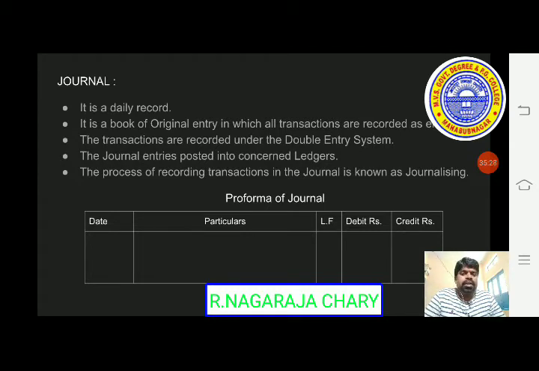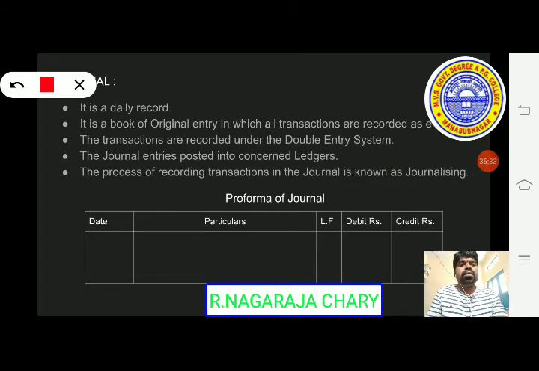The first column is date. Here we write year, month and date. Under particulars, we write 2 aspects, that is the receiving aspect and giving aspect. These 2 aspects are recorded as the journal entry. Below that we write a simple description, that is known as narration. So each and every transaction will have a narration.